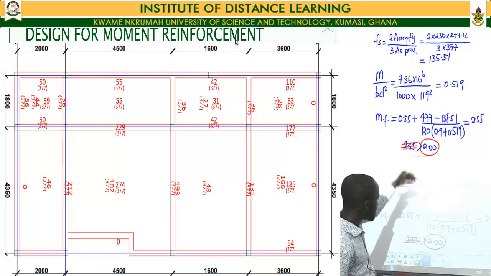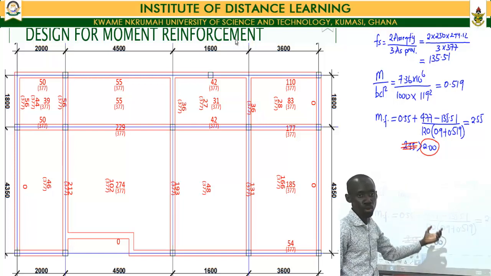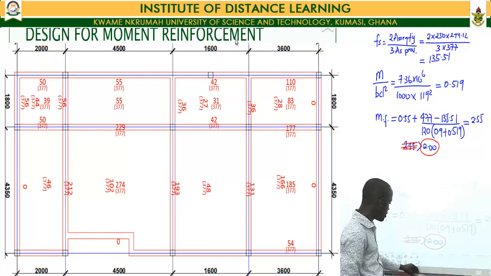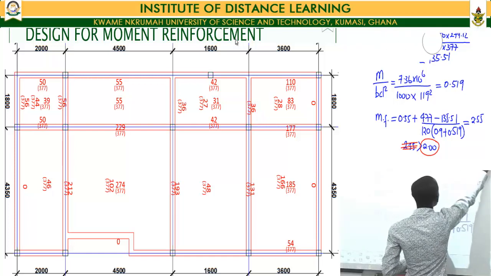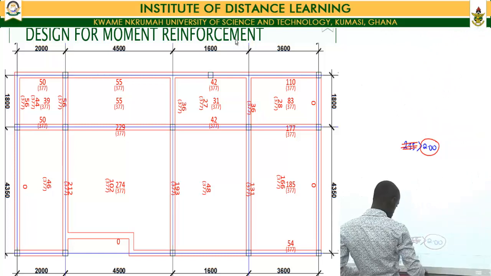The BS code states that anytime you have a modification value which goes beyond 2.0, you let go of the modification value you calculated and make use rather of the value provided in the code, which is 2.00. With that being said, we can now calculate our allowable deflection.